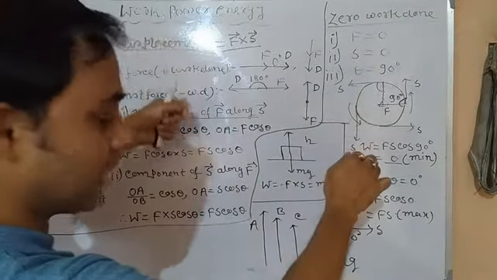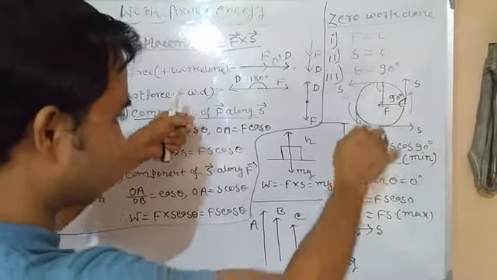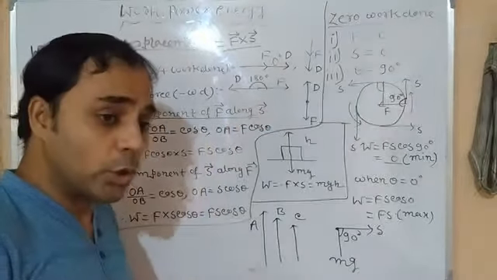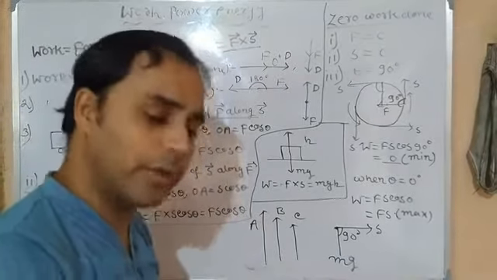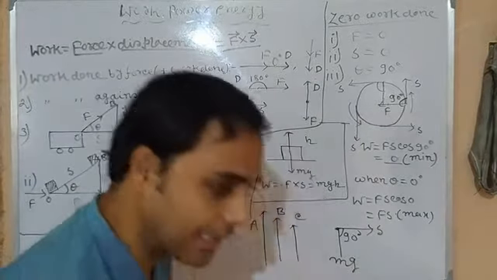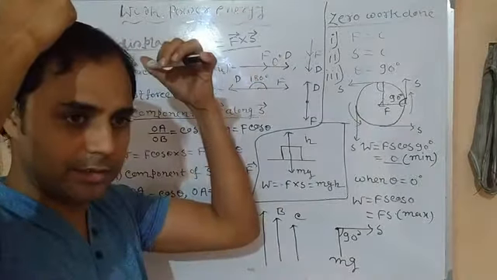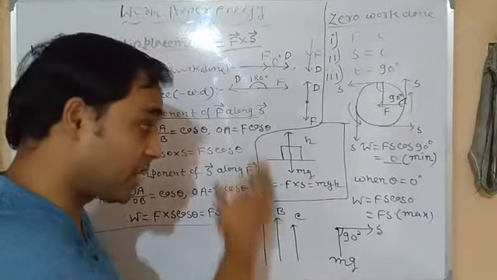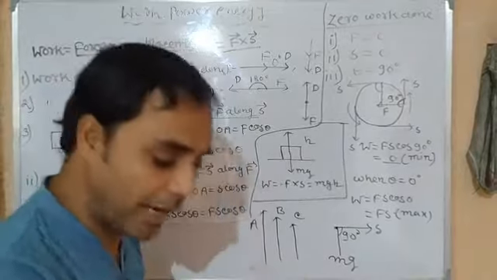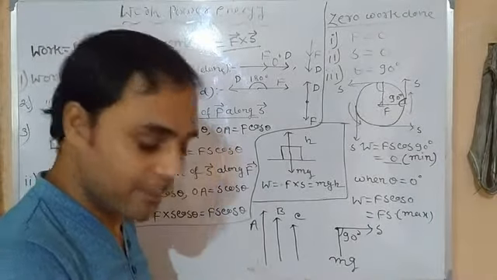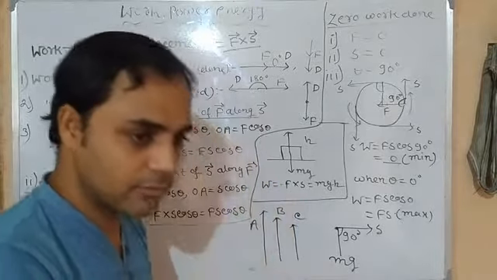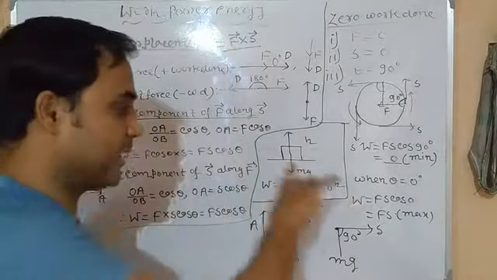So when a coolie or any person lifts any luggage and puts it on his head, in that case work done is mgh. He is doing work against gravity, because he is fighting with gravity. The load is traveling some distance, that is h.